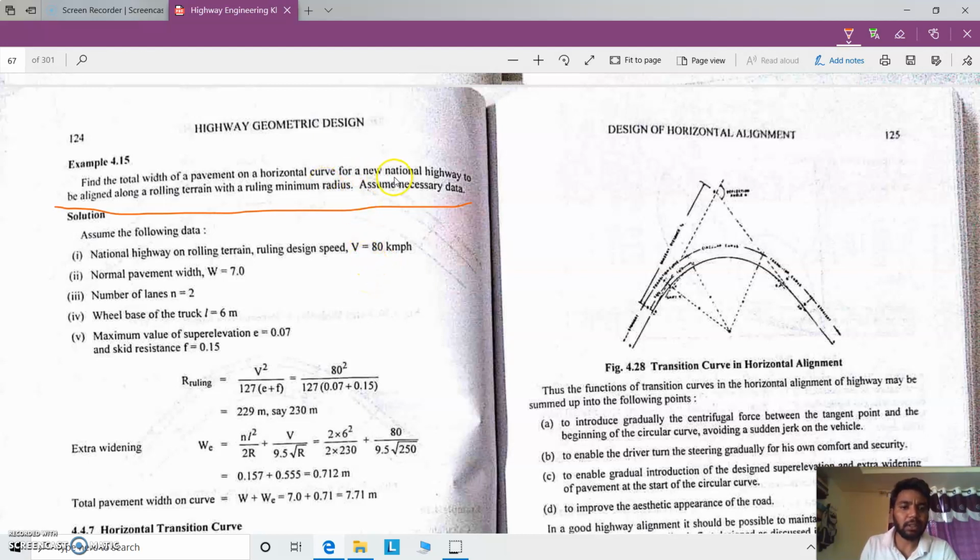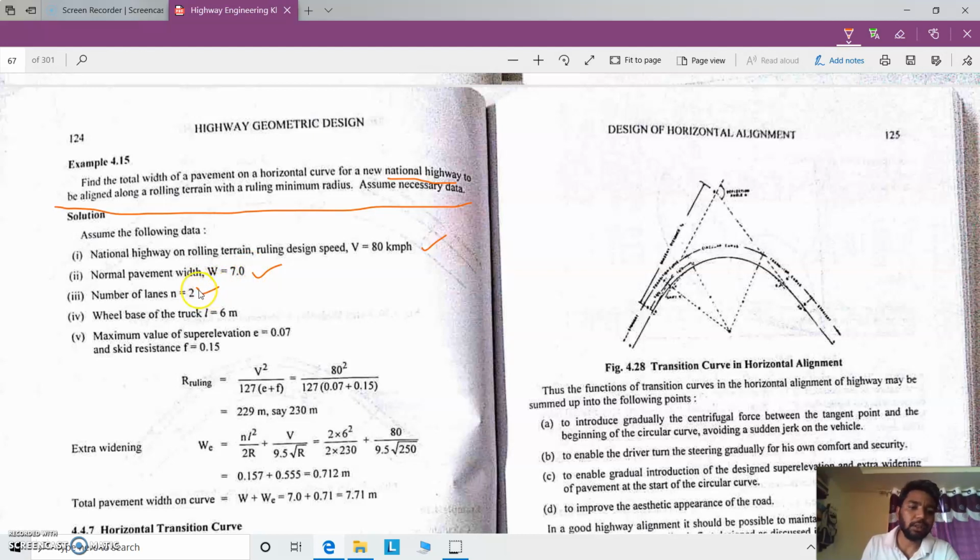Whenever the national highway is considered, the ruling speed is 80 kmph, and national highway will have 7 meter of total width. And the n value for a national highway will be 2 lanes, because 7 meter is the total width of the national highway.